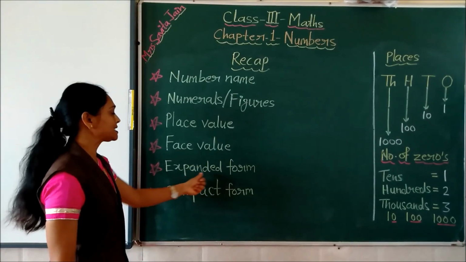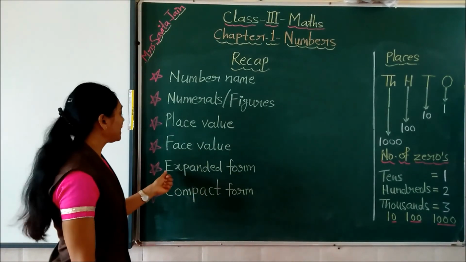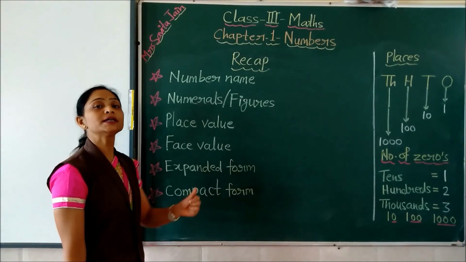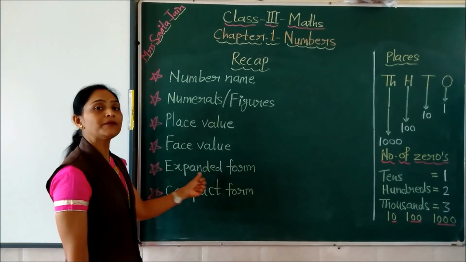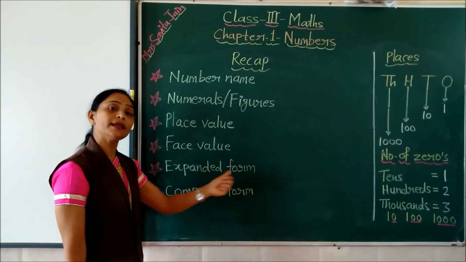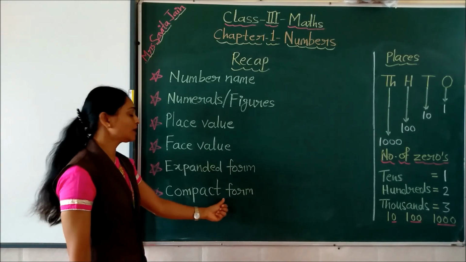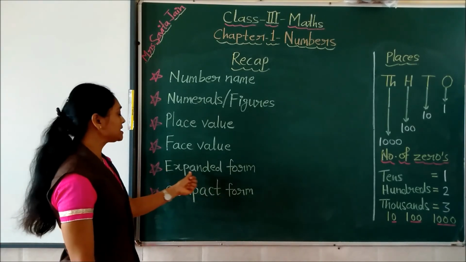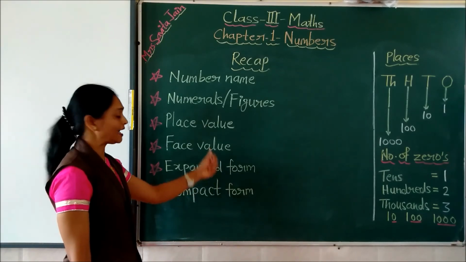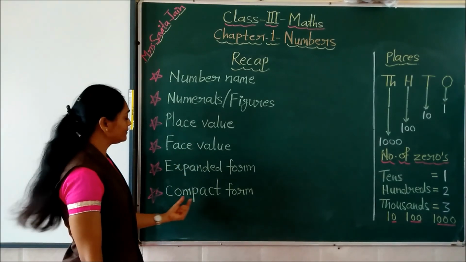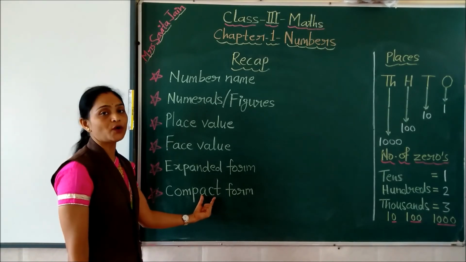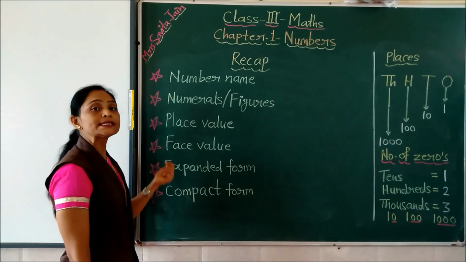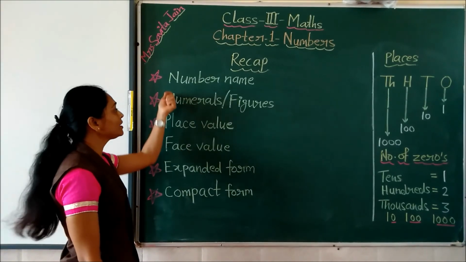Then we have learned expanded form, using the place values of each digit, written in addition form. Then we have learned compact form. If the question is written as expanded form, we add all the numbers and then we get the number in compact form. Now we are going to learn all this nicely by solving these questions.